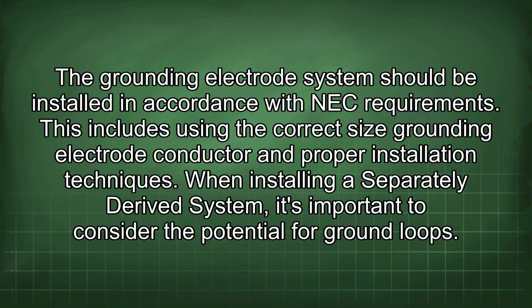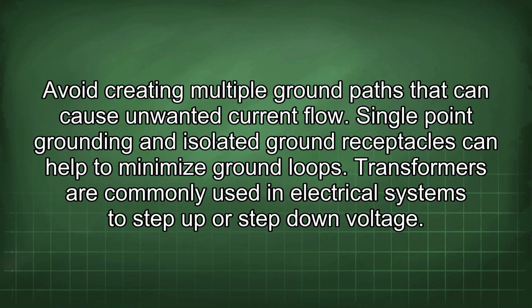When installing a separately derived system, it's important to consider the potential for ground loops. Avoid creating multiple ground paths that can cause unwanted current flow. Single-point grounding and isolated ground receptacles can help to minimize ground loops.